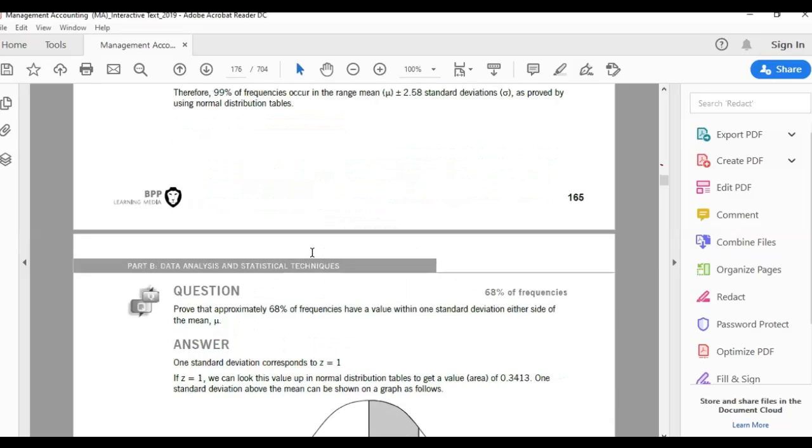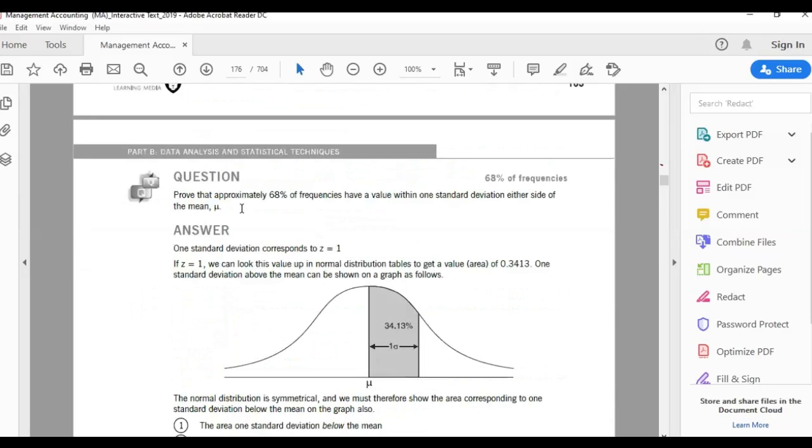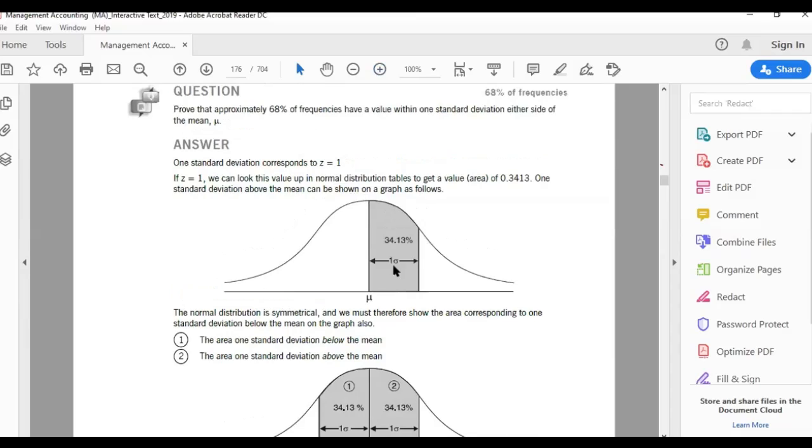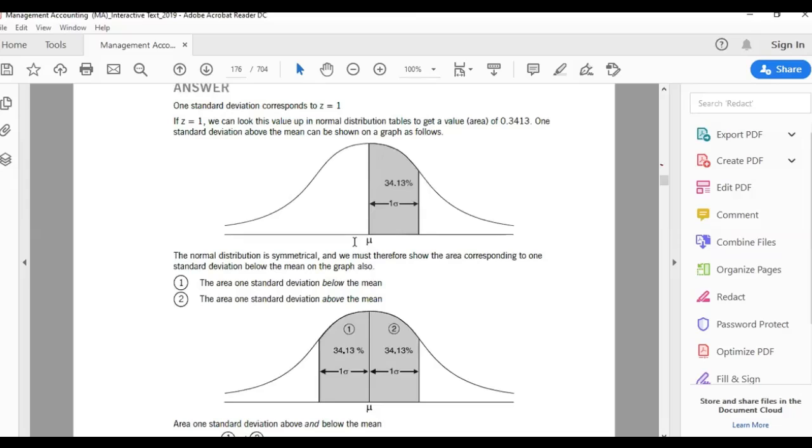Let's see one question. Prove that approximately 68% of the frequencies have a value within 1 standard deviation. So if we say 68%, it is actually 34.13 to be exact. We go to the Z table and see how much of the values are within the 68% range, within 1 standard deviation. So you can go to your Z table and find out the value of 1 standard deviation.